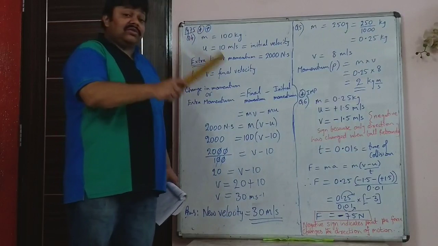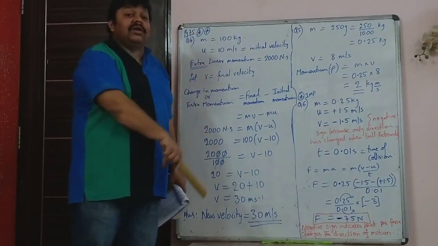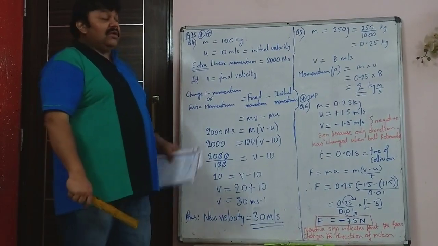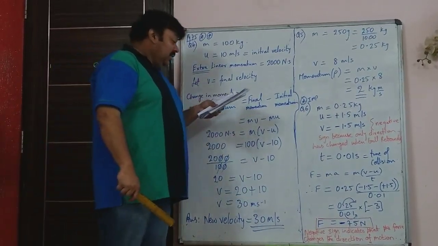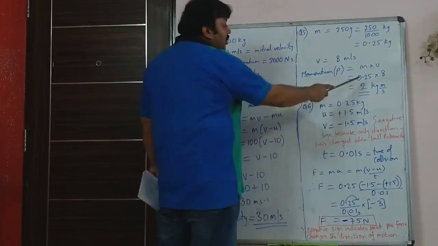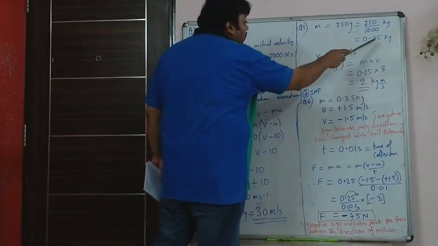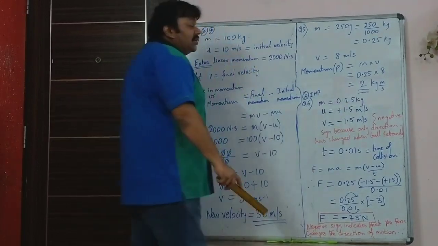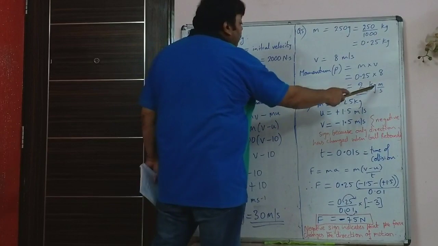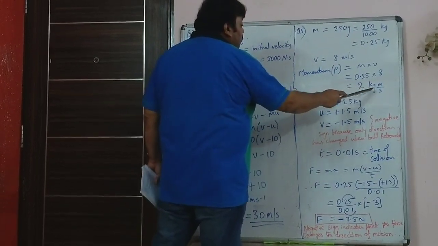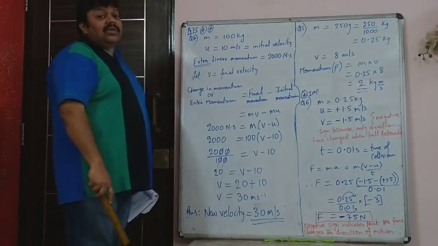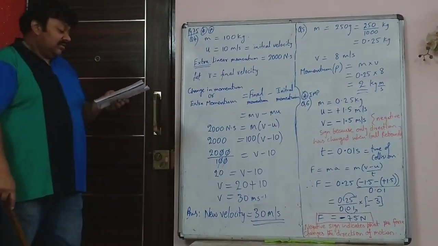Unless of course the question paper itself tells you to find in dyne or find in centimeter per second squared. So here you are asked to find the momentum. Momentum is nothing but m into v. So 0.25 kg into 8 meter per second, that is 2 kg meter per second. Instead of writing 2 kg meter per second, you could have written it as 2 Newton second. The same thing, momentum is Newton second or kg meter per second.